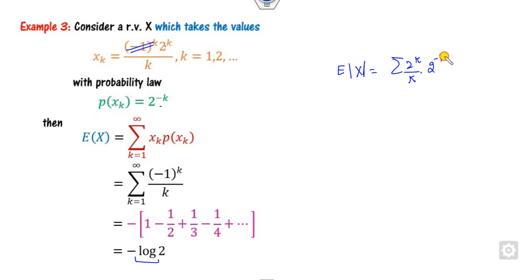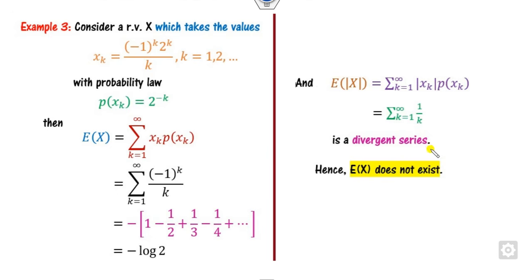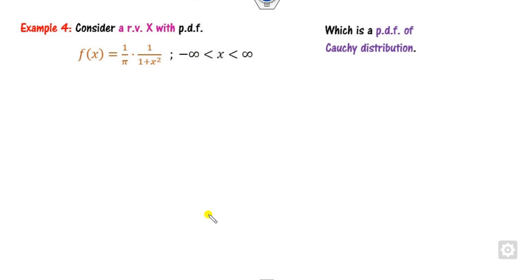Again you will get this series as 1 by k, k varies from 1 to infinity. This is again a divergent series by using the p test. So therefore this is a divergent series, hence the expected value of this does not exist, although it has a finite value.